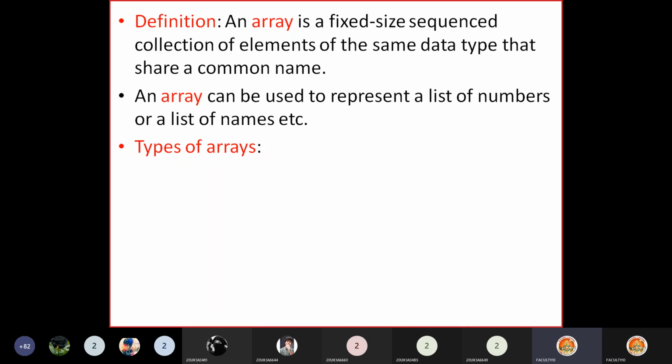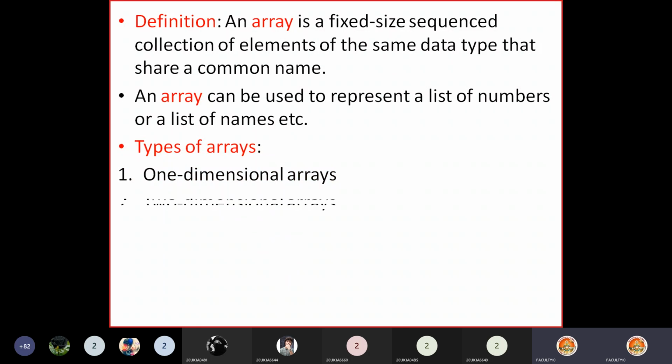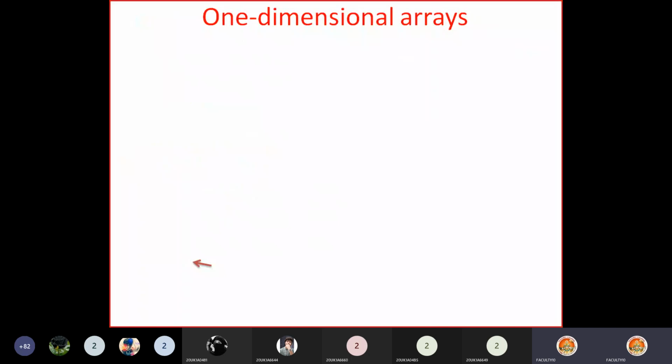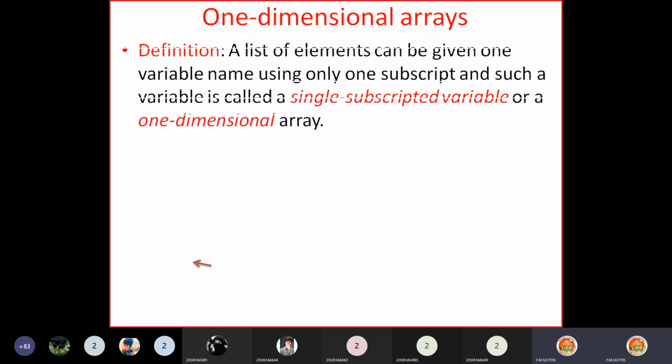The arrays are classified into different types. In C language, we can classify arrays into one-dimensional arrays, two-dimensional arrays, and multi-dimensional arrays, three and more. But we stick to one-dimensional and two-dimensional arrays in the first year. So we'll begin with one-dimensional arrays.